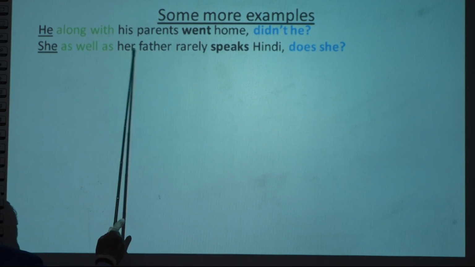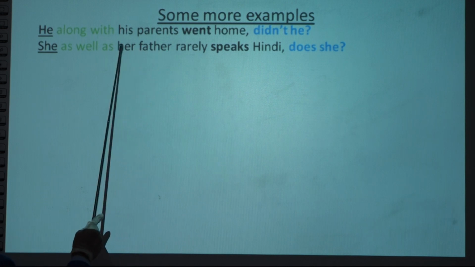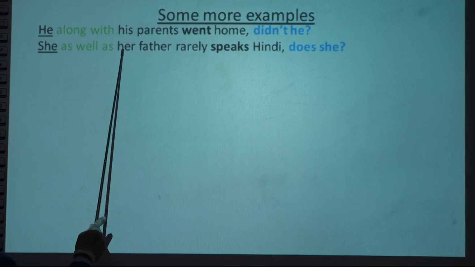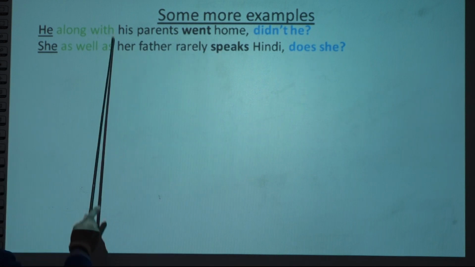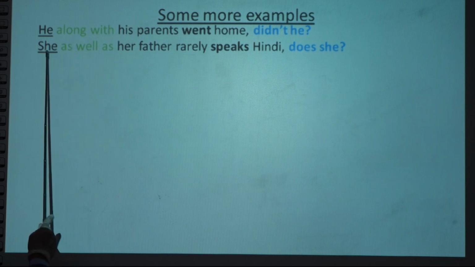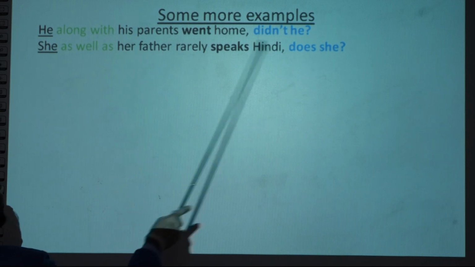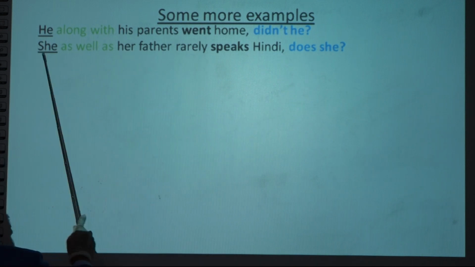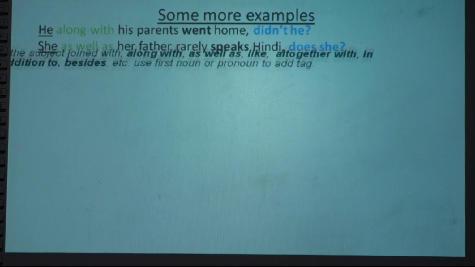So if you follow the latter subject, the noun or pronoun nearest to the verb, her father, there will be he. But according to this type of sentence, we use the first subject. That's why we use the first one: he, she, not her father. This is a bit different.